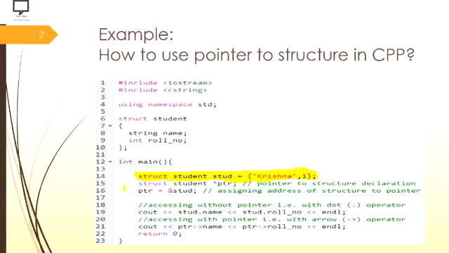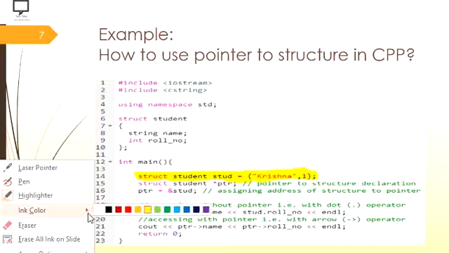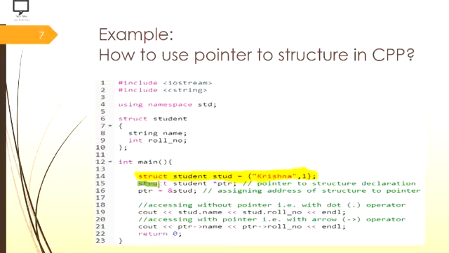Now the next statement is about the declaration of the pointer type variable. Here you can see that I have declared a pointer type variable. I have given a comment, pointer to structure declaration.